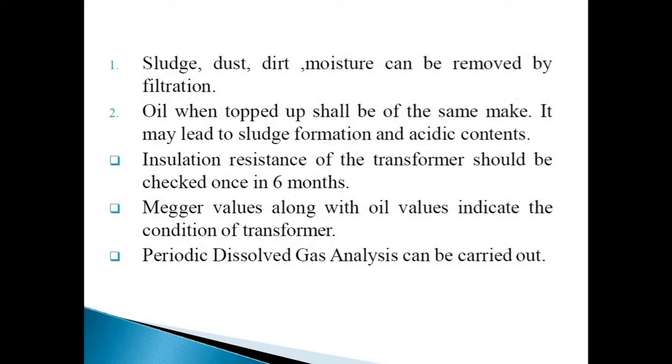Periodic dissolved gas analysis can be carried out. For 11 kV transformers, 66 kV transformers and other types of transformers, there are different cases for the measurement of insulation resistance or gas analysis.